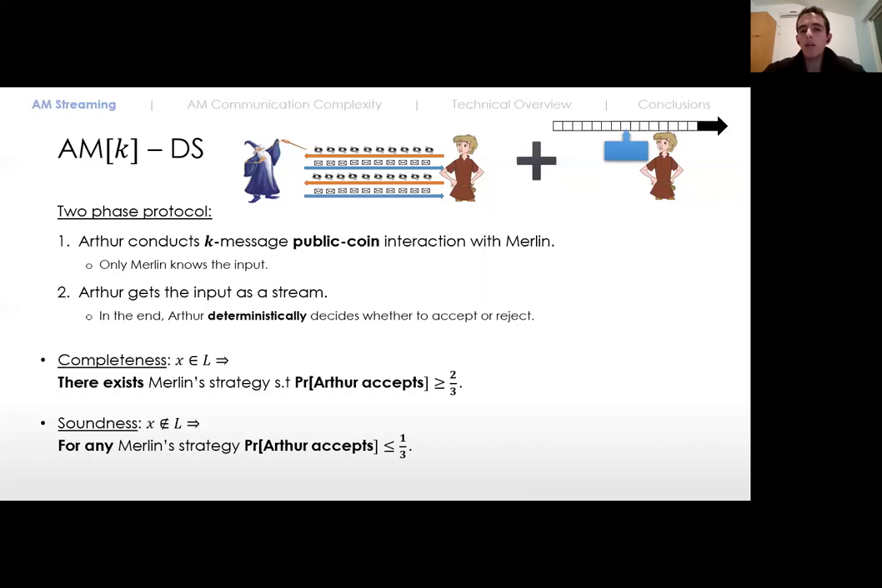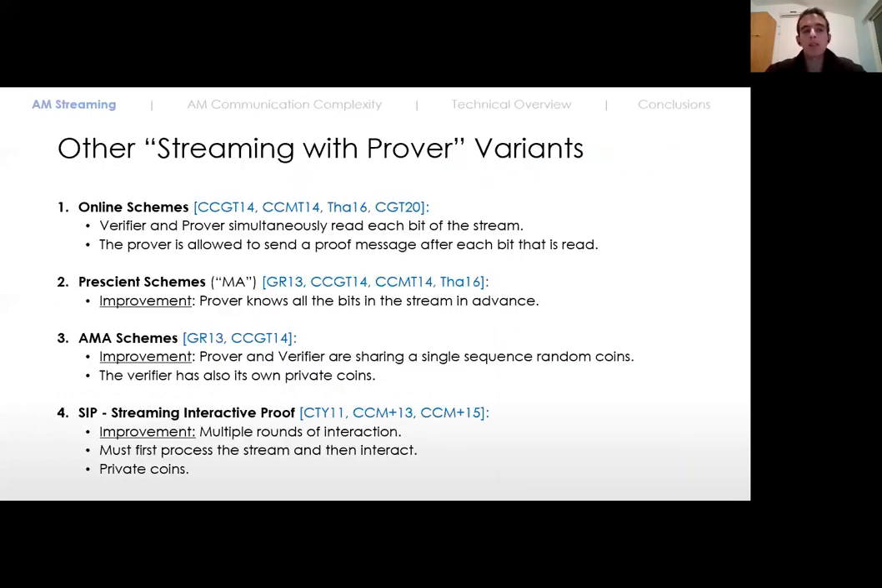I want to emphasize two points about these models. The first is that in the second phase, the protocol is fully deterministic. So basically, during the entire protocol, Arthur is not allowed to have any private coins at all. The second point is that Arthur sees the input bits only after the interaction with Merlin, and not before. The reason I'm emphasizing these two points is that there are actually many variants of stream protocols that use some untrusted powerful prover that differ in such settings.